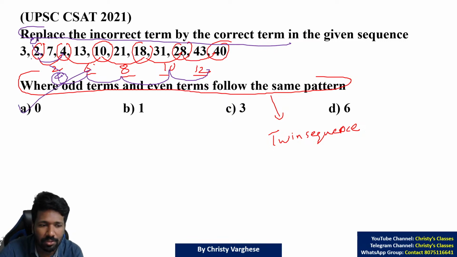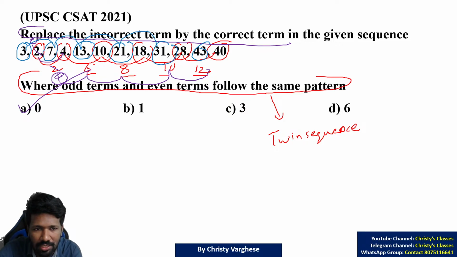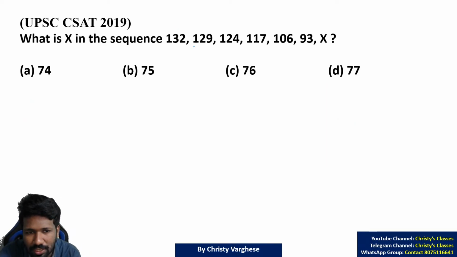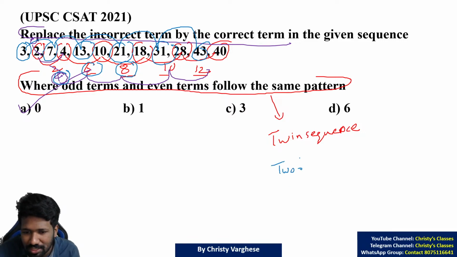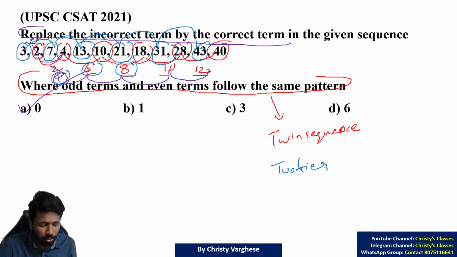How many of you understood this? In the odd terms also you can see the pattern. Due to lack of time I haven't mentioned it, but you can observe it. 3, 7, 13, 21, 31, 43, also you can see the pattern: 4, 6, 8, 10, 12. So this also should follow the 4, 6, 8, 10, 12 difference. So in the twin sequence, two tier sequences are there. Two tier means the differences follow a pattern.